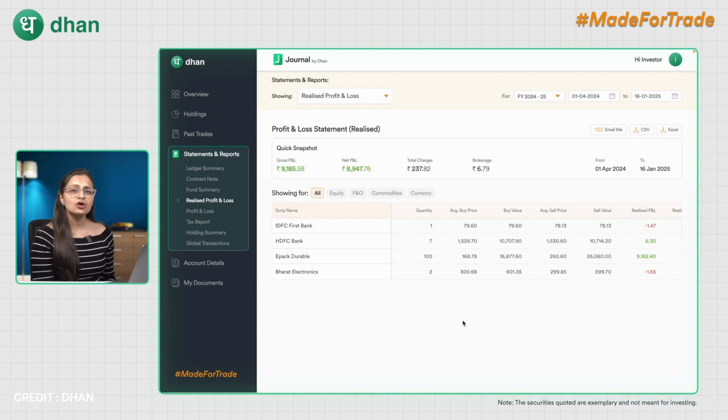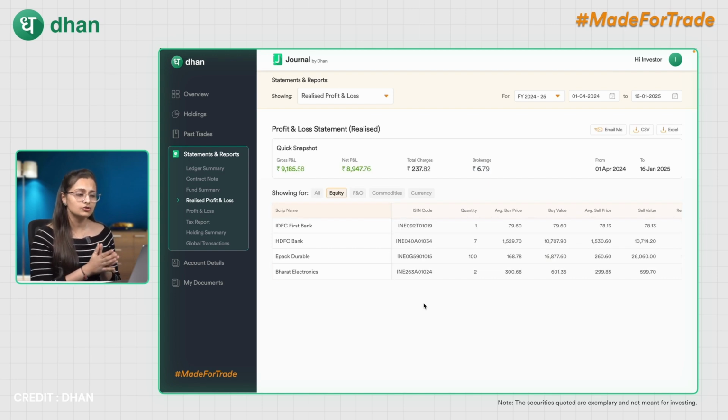We have made it easier for you by dividing the profit and loss also on the basis of the segmentations. That is, you will find all your transactions for profit and loss under all. But if you need to see your profit and loss only for a particular segment, you will be able to do so by selecting that particular segment. For example, over here, I just want to see profit and loss for the segment equity for the past 3 months. I will just be selecting equity and the data for that particular segment will be shown over here.